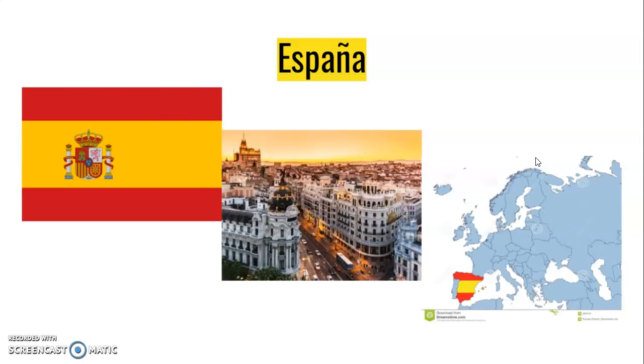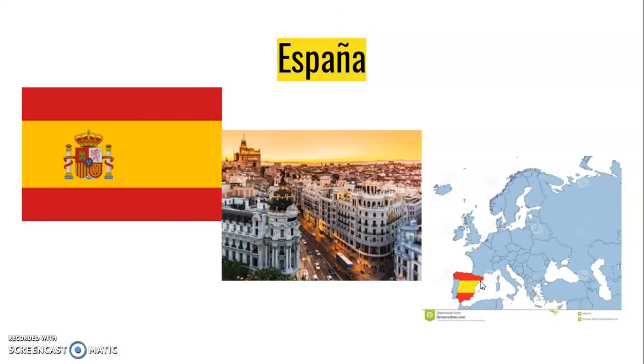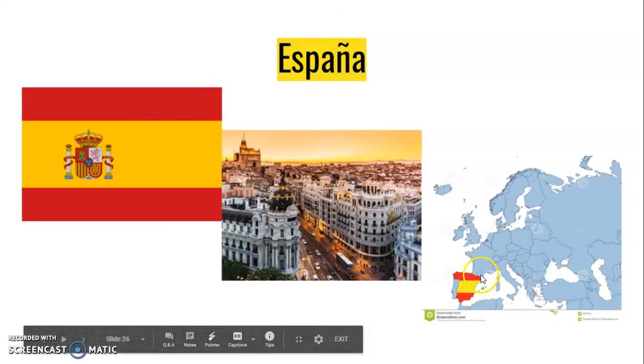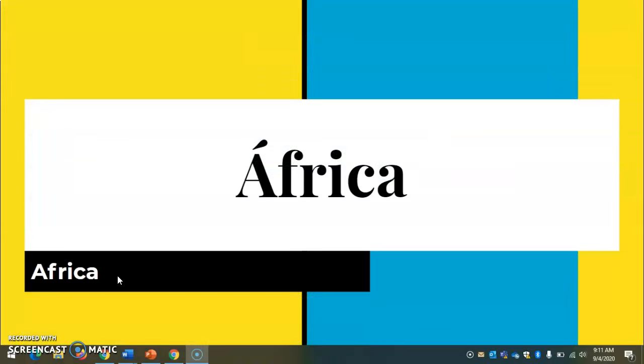Europa. There's only one country in Europa that speaks Español, and it's España, or Spain, which, if you look at this, this is all Europe here, and this is Spain right here, right underneath France, and this is Portugal, this is Spain. This is where I actually studied abroad and lived for 4 months. This is where I learned my Spanish. So, España.